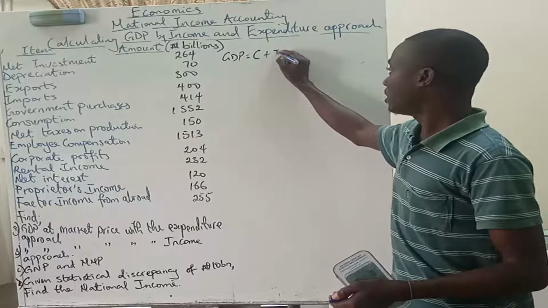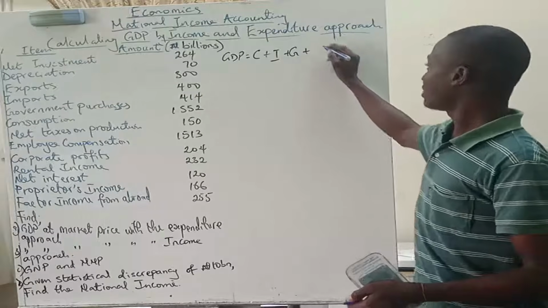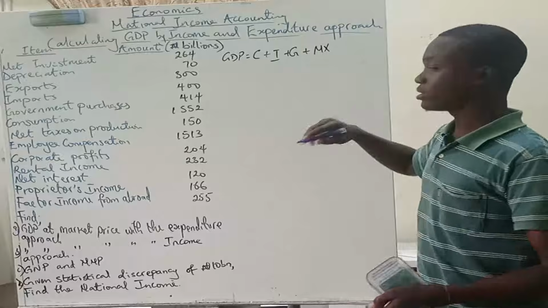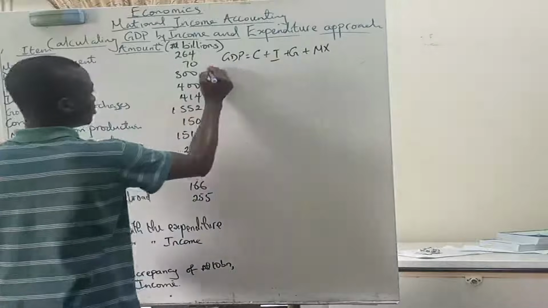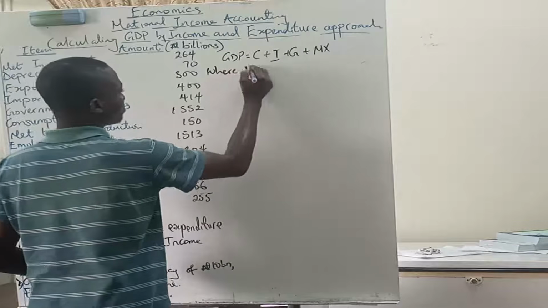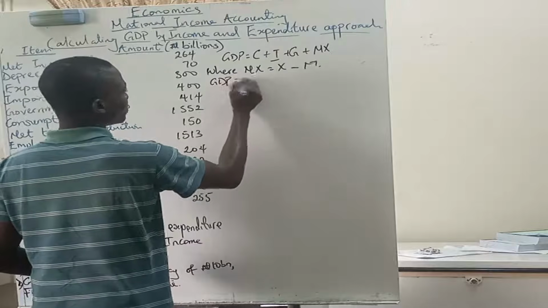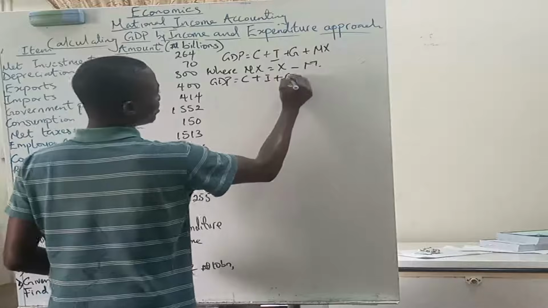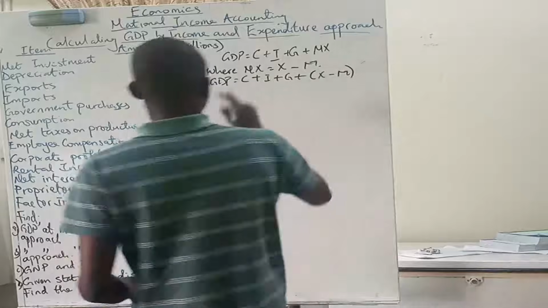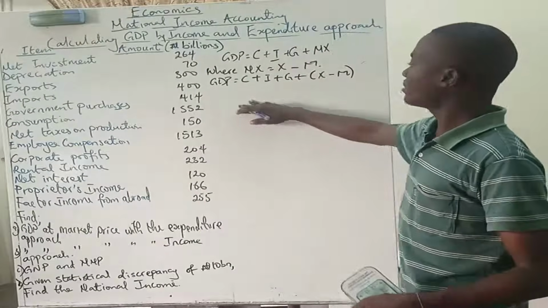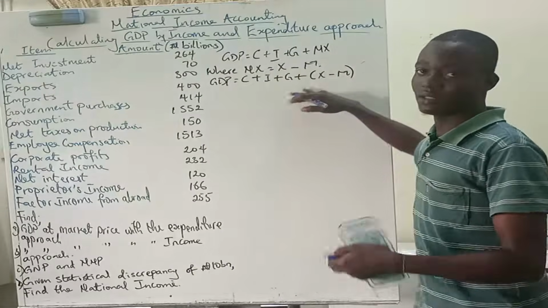You have investment, I, which is done by firms. You have the government, G, and then you have the rest of the world represented as NX, net export, where NX is export minus import, X minus M. So that's GDP via expenditure: the spending on currently produced final goods and services. This is gross domestic product, so we expect everything here to be gross consumption, gross investment, gross government spending, and gross net exports.